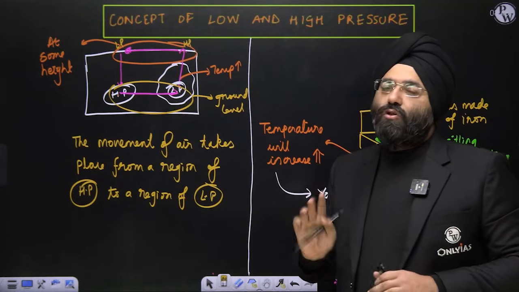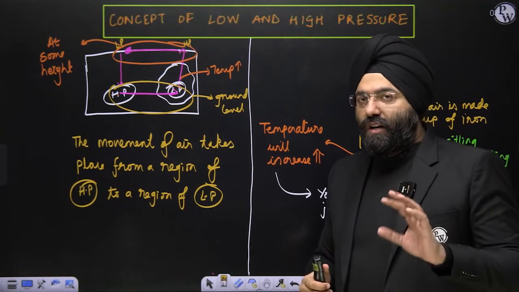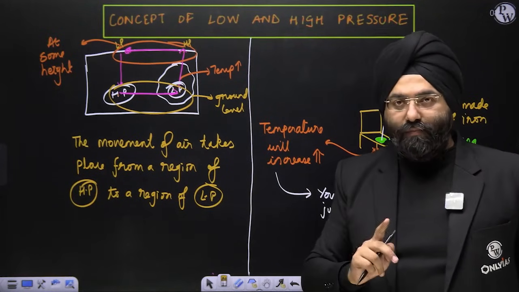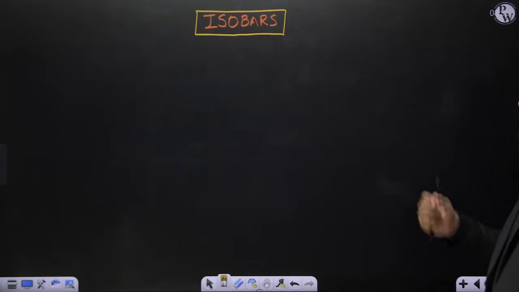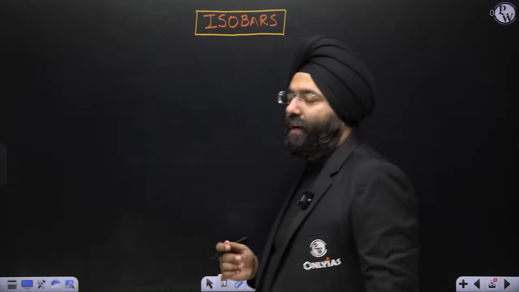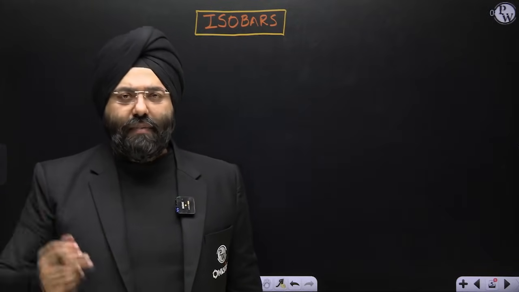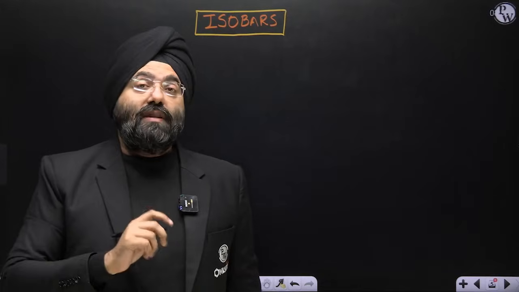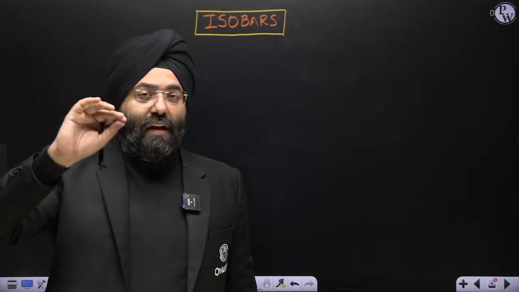So what do you understand by low pressure and high pressure? Relatively, it is again a relative concept. Both are relative concepts. So this is the basic understanding of high pressure and low pressure that you should be knowing. Clear? As I've explained you here also. Now, something again very important, isobars. You've already studied isotherms in the previous chapters. What were isotherms? Isotherms were lines basically joining regions having equal temperature.